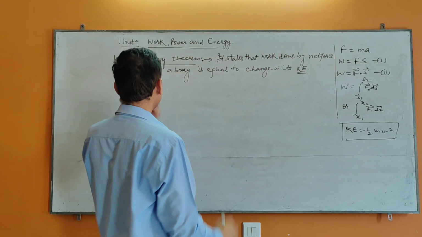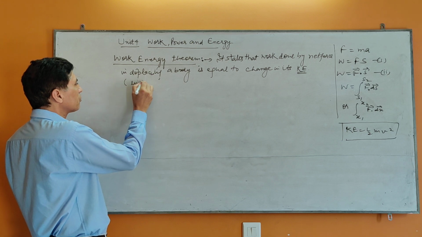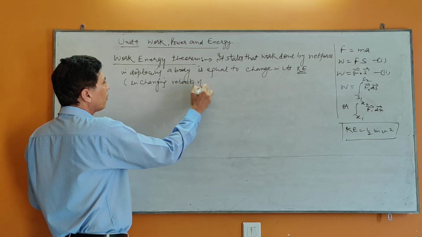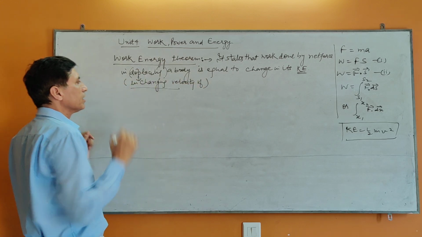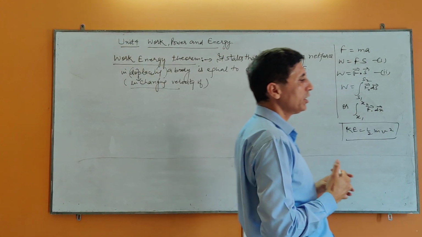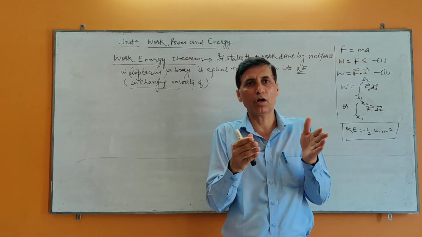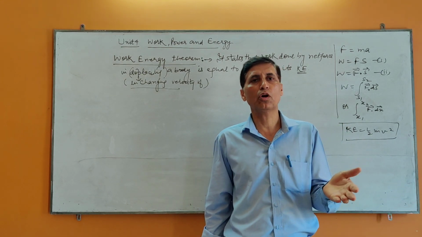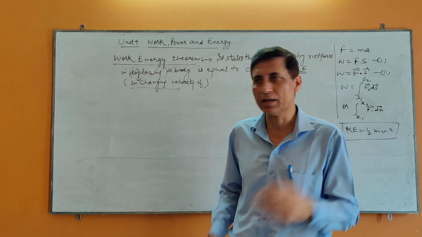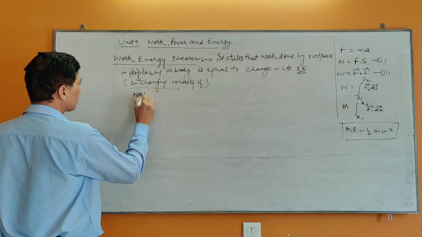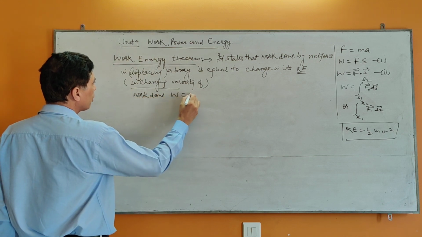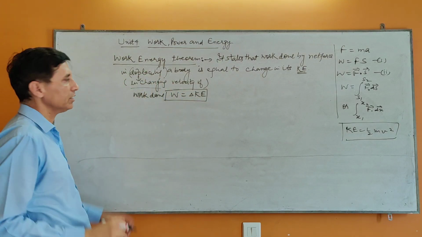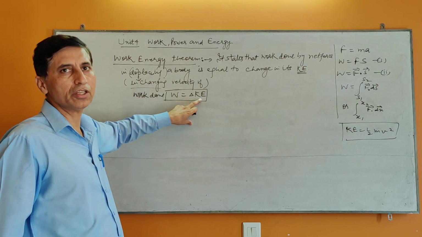This is the statement. Or not only in displacing the body, I can say in changing its velocity, in changing velocity of a body. ये भी लिख सकते हैं आप, displacing की जगह. Either you are displacing the body or you are changing the velocity of a body, speed of a body, then the work done to change the velocity or to displace a body is equal to change in its kinetic energy. So in formula I can write work done, W is equal to delta KE, that is change in kinetic energy. So this is work done and this is delta K, that is change in kinetic energy.